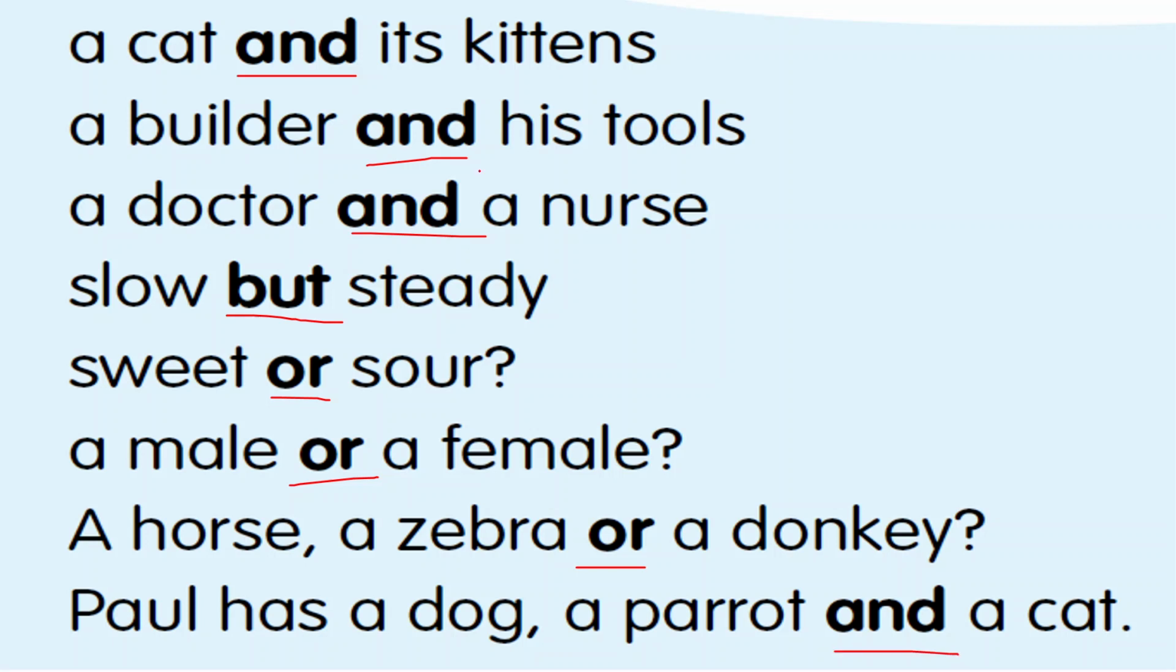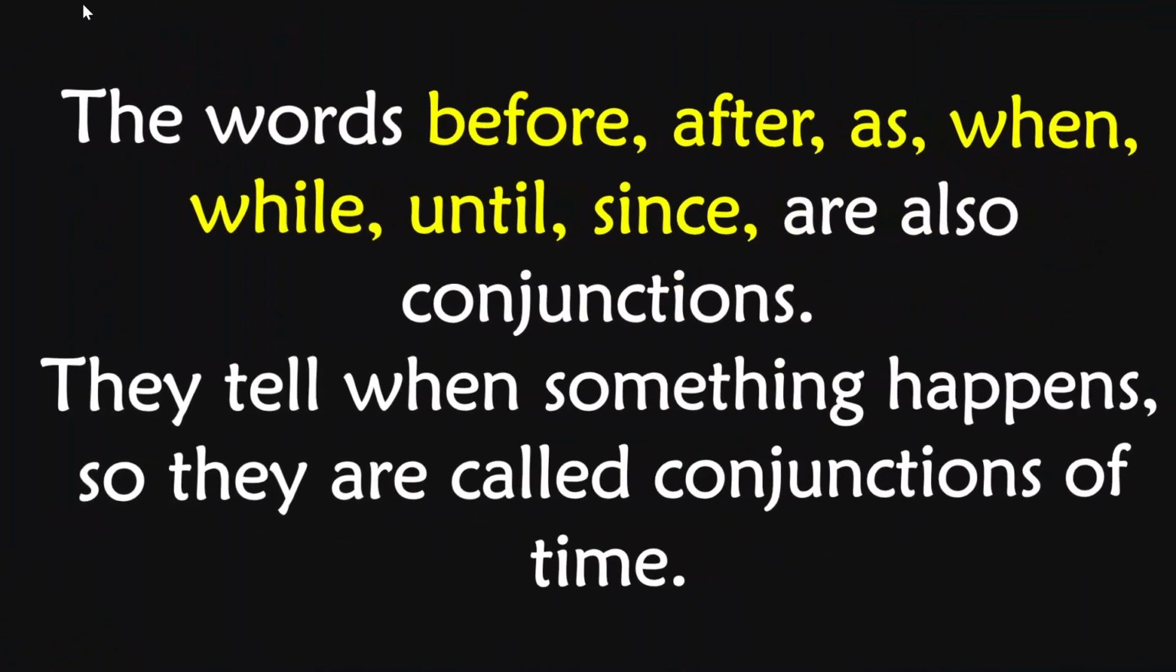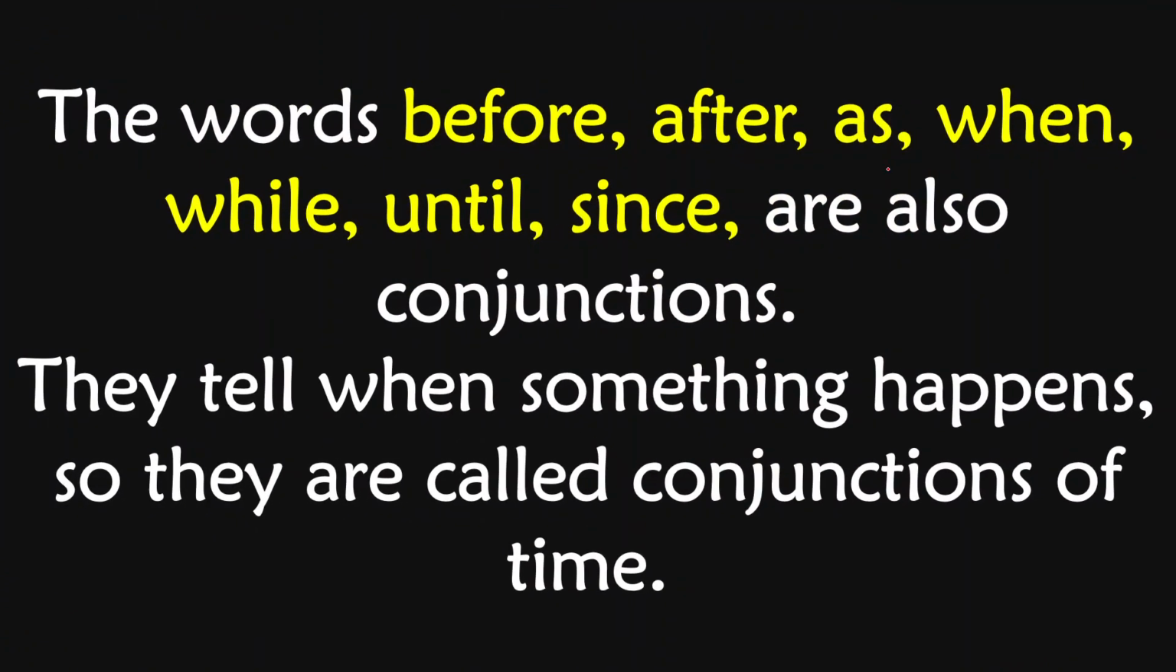So in these sentences, the highlighted words are the linking words, which we call conjunctions. Okay, so let's learn the words before, after, as, when, while, until, since. They are also conjunctions that tell when something happens. So they are called conjunctions of time, because they are showing the time.